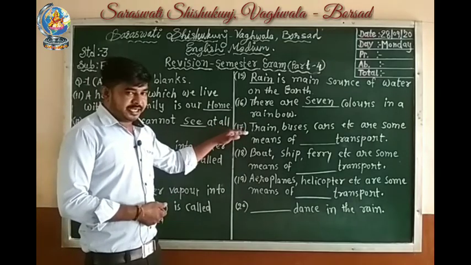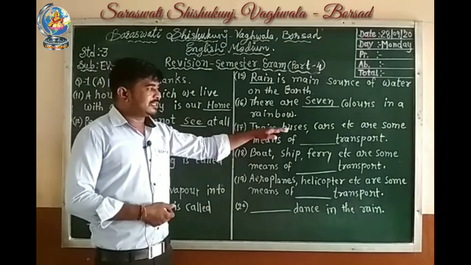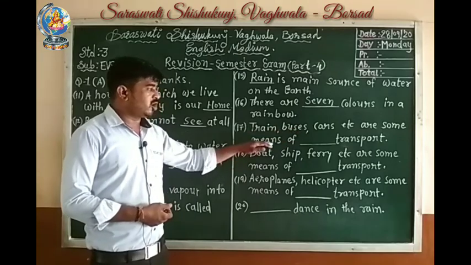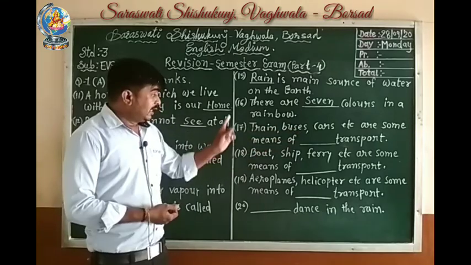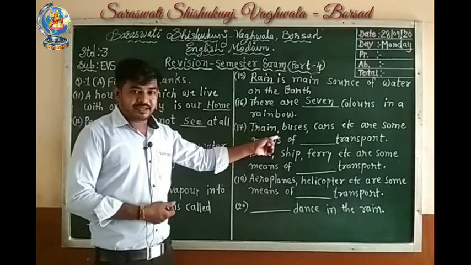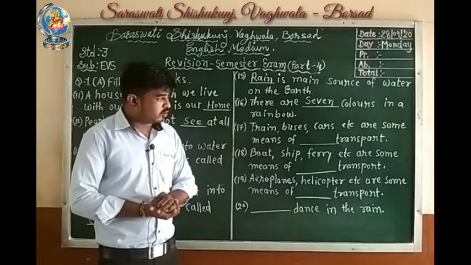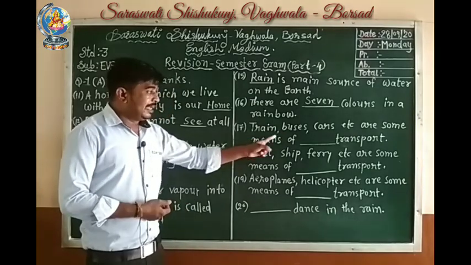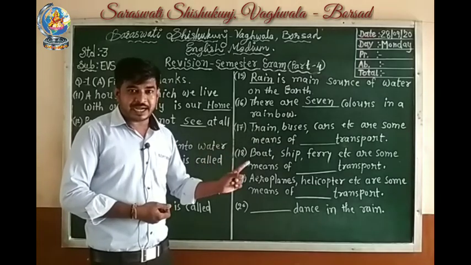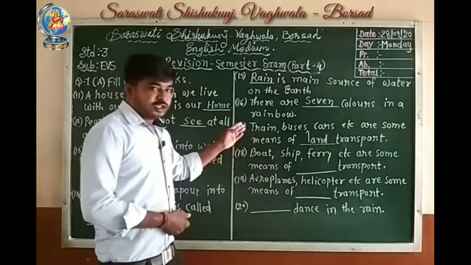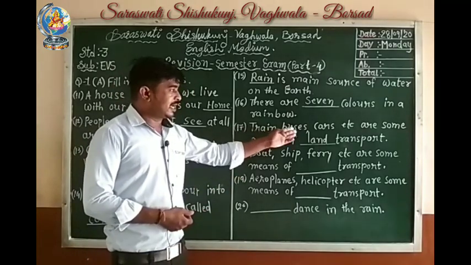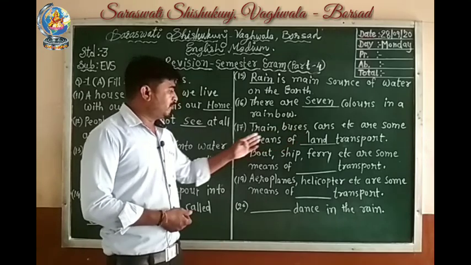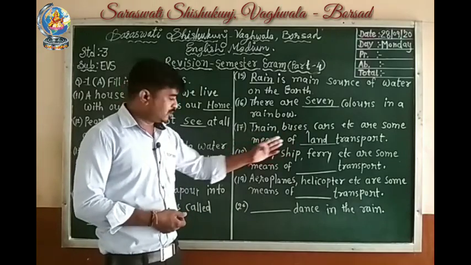17 number, train, buses, cars, etc. are some means of blank transport. Here you can see a bus can run on road, a car can run on road. So those are land transport. So train, buses, cars, etc. are some means of land transport.